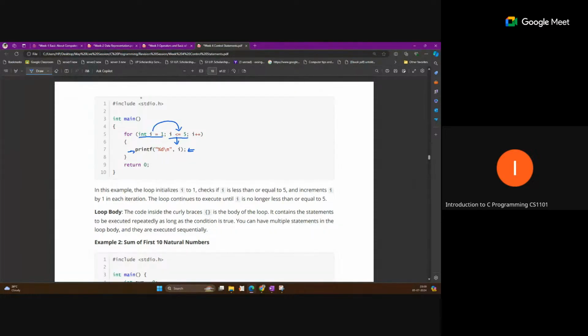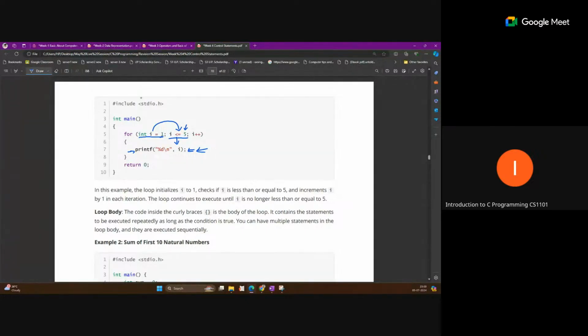This type of question is asked in the exam. Here the code starts from i equal to 1 and runs while i is less than or equal to 5. So how many times will the print statement execute, and how many times will the condition be checked? Let us calculate for this code.